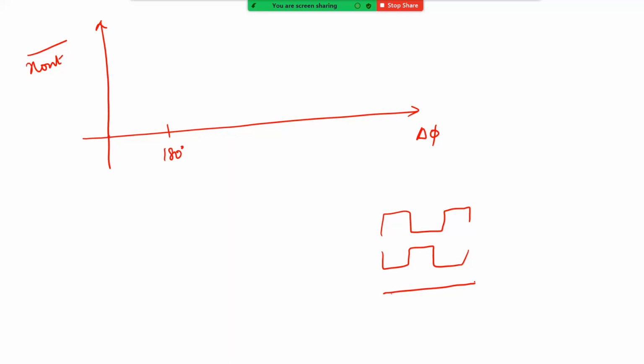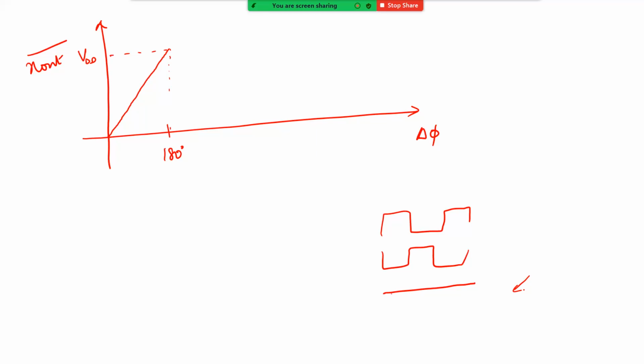So therefore, your x out bar goes up like this till it reaches VDD here. Okay. Now after this, what will happen? When it is 180 degrees, you don't have any duty cycle at all. It's just a constant signal there.